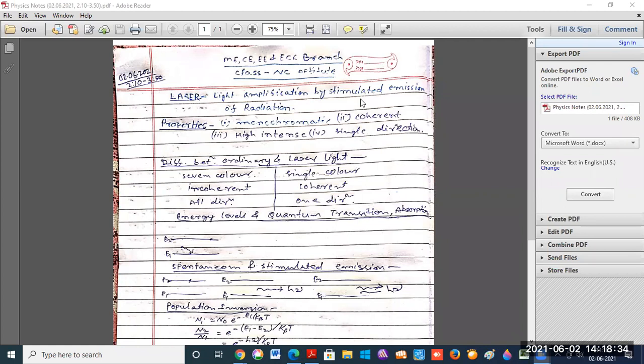Okay. Now, the difference between ordinary light and laser light. Next question is, what is the difference between ordinary light and laser light? Ordinary light is made up of 7 colors, but laser light is made up of only a single color, which means it is monochromatic. Ordinary light is incoherent. Here I have written incoherent.